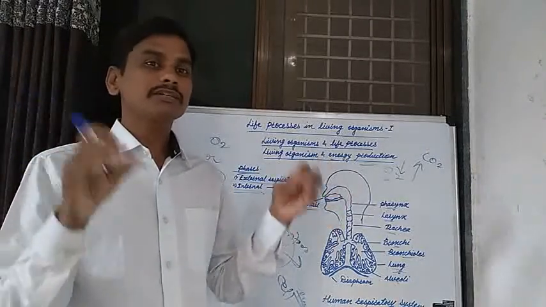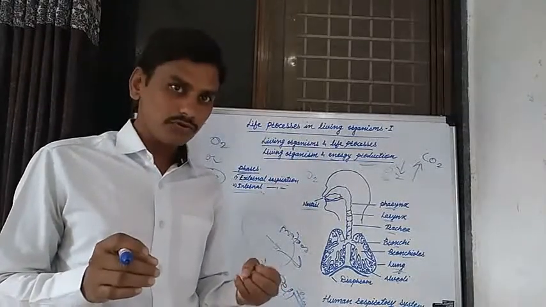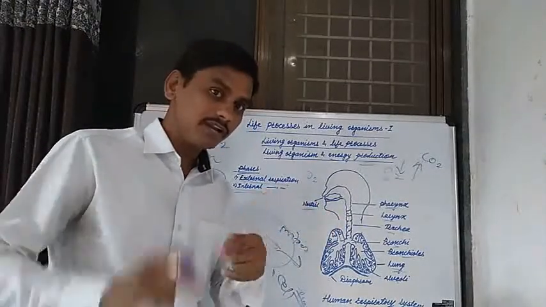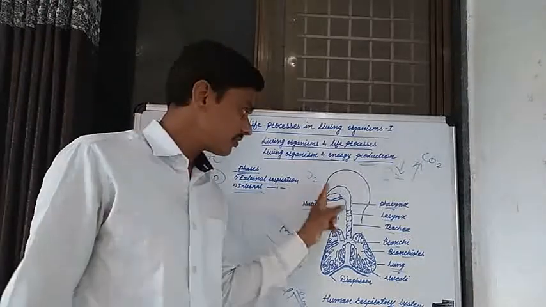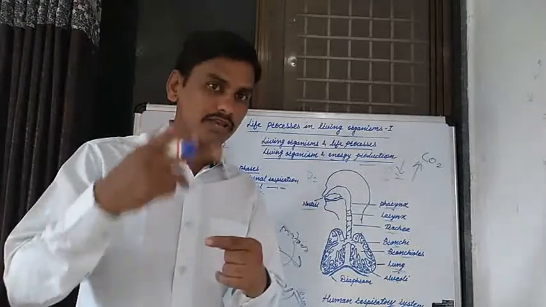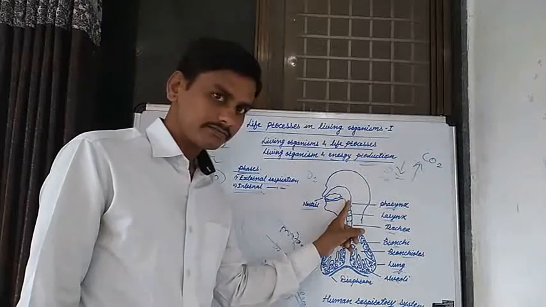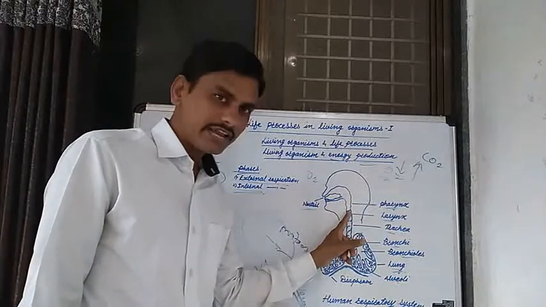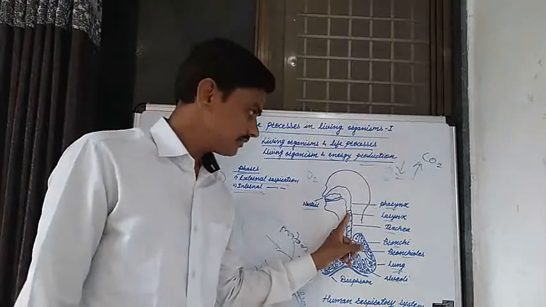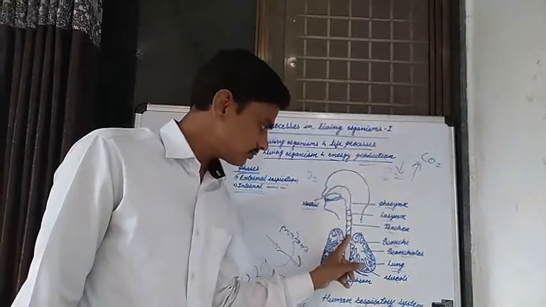The dust particles present in that air are captured by the mucus present in the nostril. The air is filtered in the nostril, and becomes warm and pure. This pure, warm air then passes from the nostril towards the pharynx, from the pharynx to the larynx, then from the larynx to the trachea, and from the trachea to the bronchi.